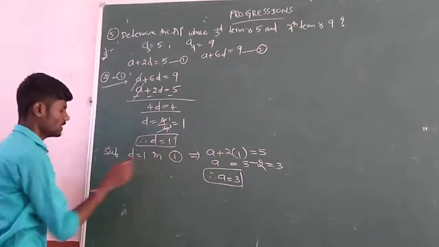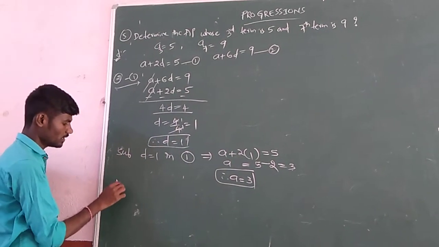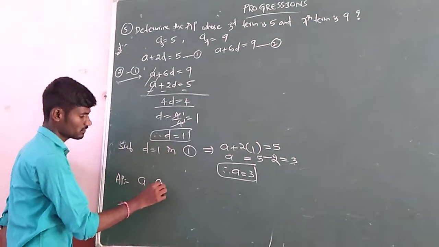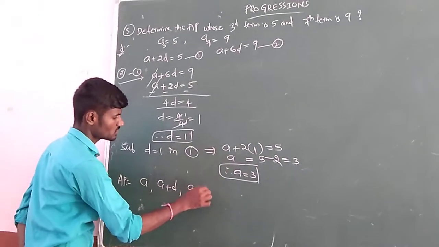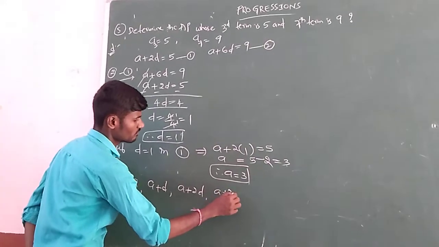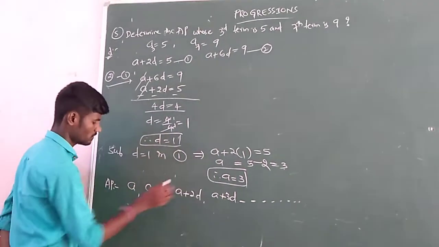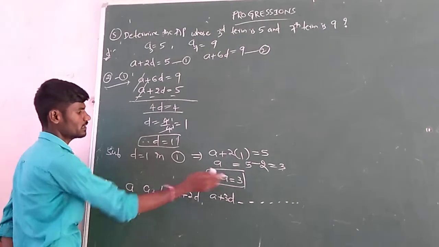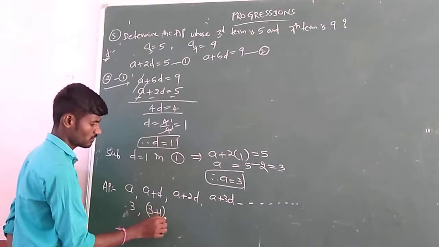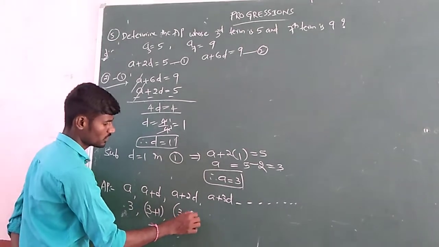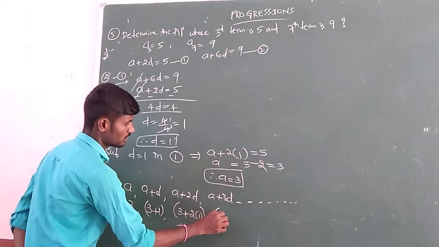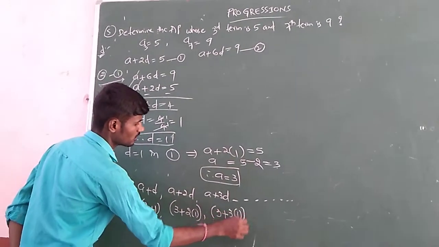So to determine the AP, we can say that the AP is of the form A, A plus D, A plus 2D, A plus 3D, and so on. So A, what we have got, is 3. A plus D is 3 plus 1. Next, A plus 2D is 3 plus 2 into 1. Next, A plus 3D is 3 plus 3 into 1, and so on.